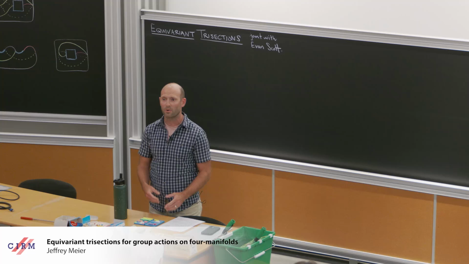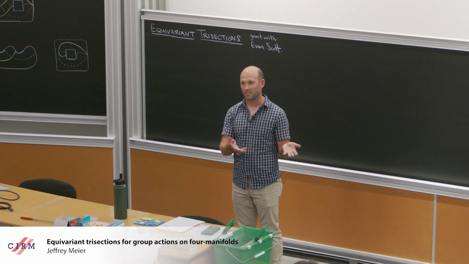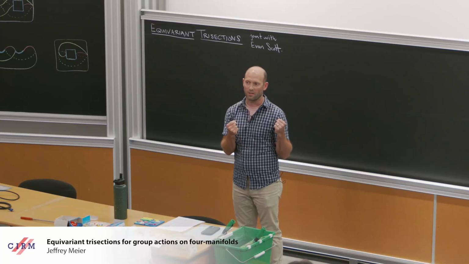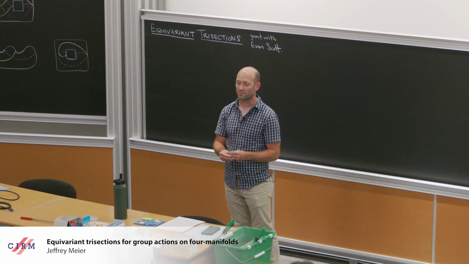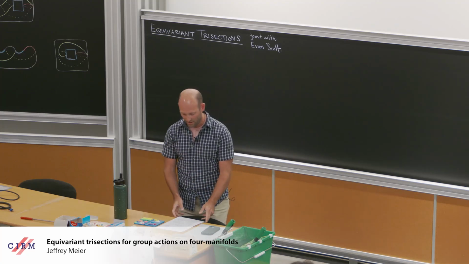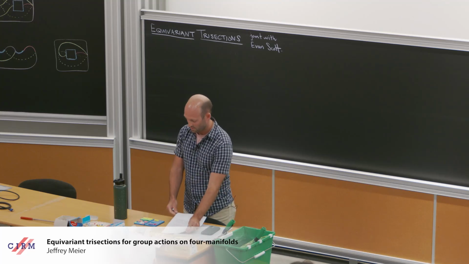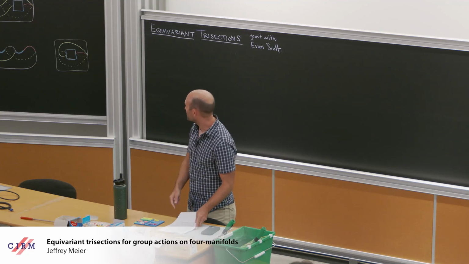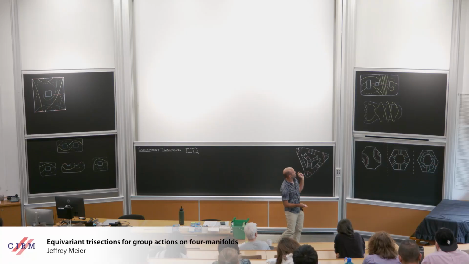And for a long time, there was this question of, okay, well, if you have a four-manifold, you can put a trisection on it. If you have a finite group action on that four-manifold, is there some way to build the trisection theory so that it's compatible with the finite group action? And that's what we did, and that's what I'm going to talk about today. All the pictures on the board, except for the fish-looking one, are equivariant trisections. Any questions?